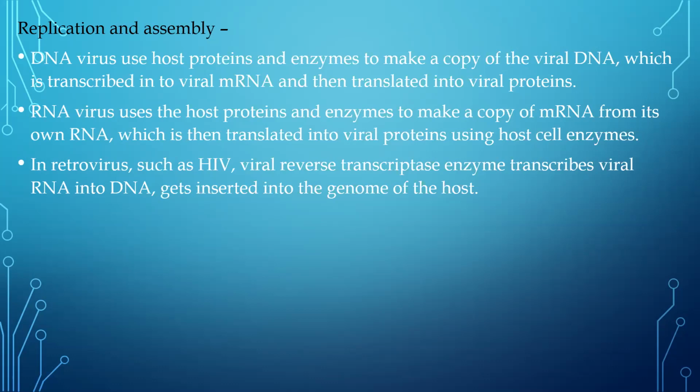If it is an RNA virus, then once the viral RNA is present inside the host cell, again just like a DNA virus, it is going to use the enzymes and the proteins of the host to make a viral mRNA, a copy of the RNA that they already have. And this viral mRNA is going to be translated into proteins. Then proteins are going to form viral particles. These viral particles are going to cause lysis of the cell, that means damage of the cell, and move out. Once it has moved out of the cell, it will start causing infection in the rest of the healthy cells which are present in the surroundings. So that happens with the RNA virus.